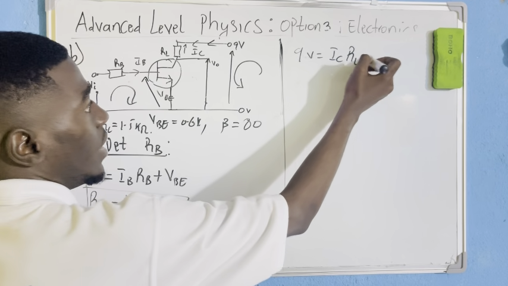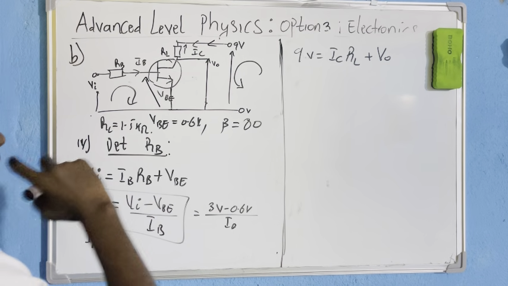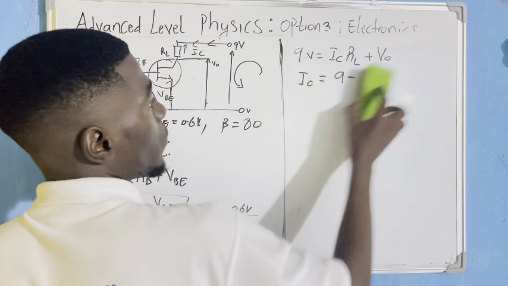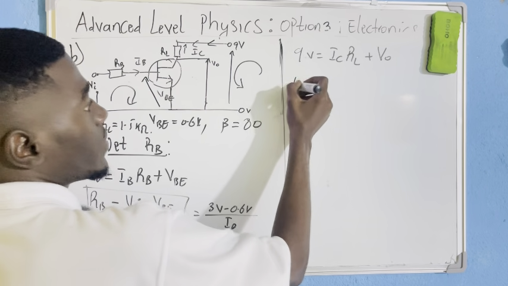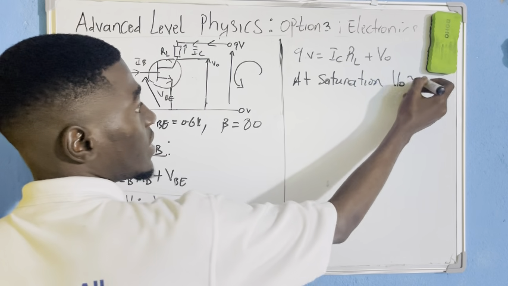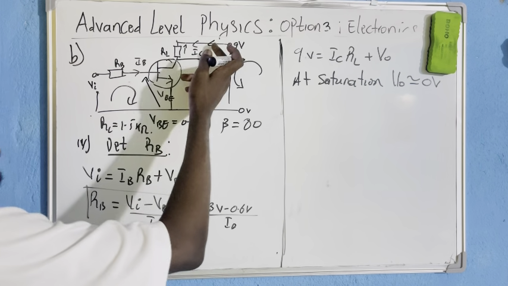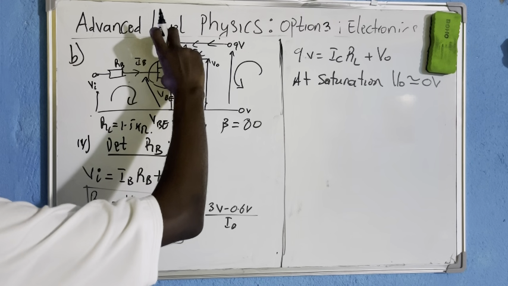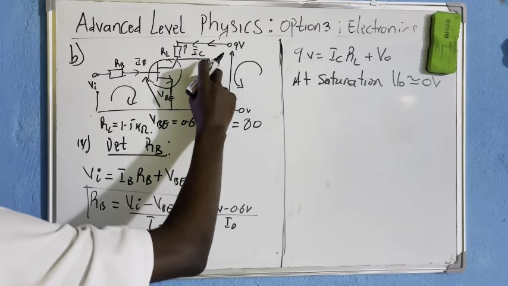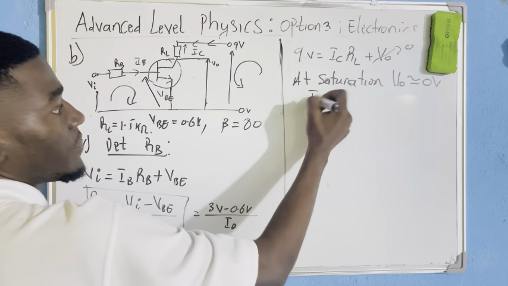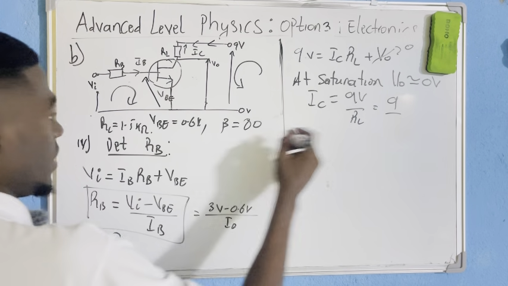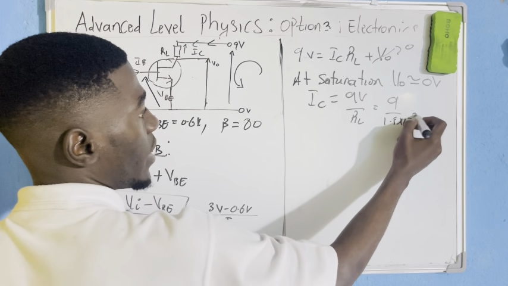If I turn it, and I did already, we saw it was 9 volts equals IC RL plus V output. From there I can find the value of IC. IC will be 9 minus V output, over RL. Now we are at saturation. I even forgot. At saturation, as I was explaining, V output is approximately 0 volts. Because at saturation, all the voltage is being dropped across the load, making the voltage drop here very high, maximum, such that this V output is 0. So from there I have IC equals 9 volts divided by RL. 9 divided by RL is how many? RL is 1.5 times 10 to the 3 ohms.